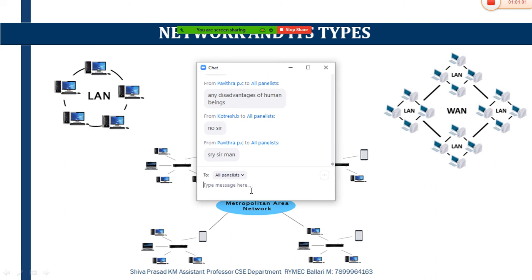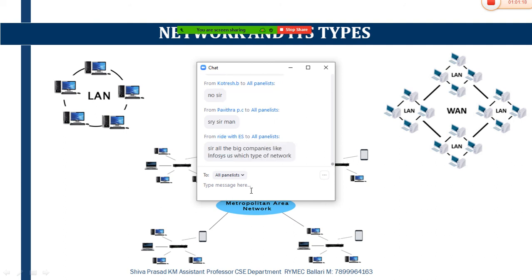Metropolitan area network is the one which provides a connectivity between a single branch or n number of branches. This MAN is larger than LAN and less than WAN. It covers a larger geographical area by interconnecting different LANs to form a larger network. All big companies like Infosys use LAN as well as WAN.